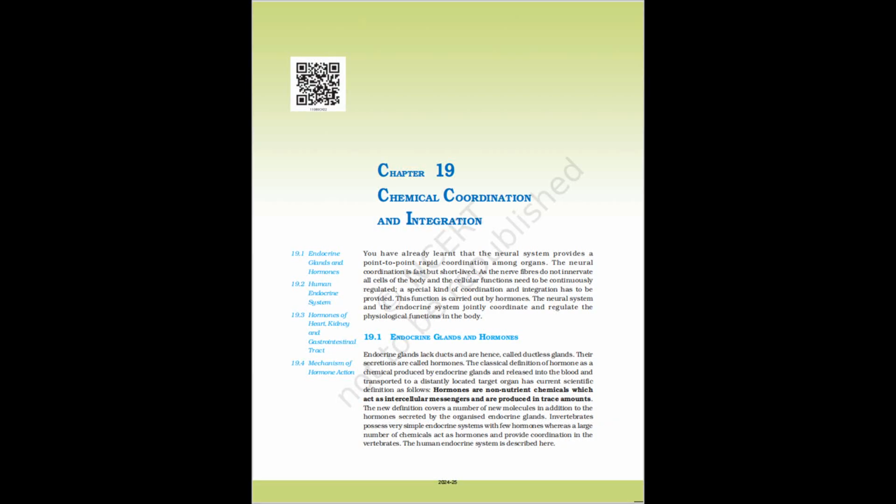19.2.2 The pituitary gland. The pituitary gland is located in a bony cavity called sella turcica and is attached to hypothalamus by a stalk, figure 19.2. Figure 19.2 Diagrammatic representation of pituitary and its relationship with hypothalamus. Hypothalamus. Hypothalamic neurons. Portal circulation. Posterior pituitary. Anterior pituitary. It is divided anatomically into an adenohypophysis and a neurohypophysis.